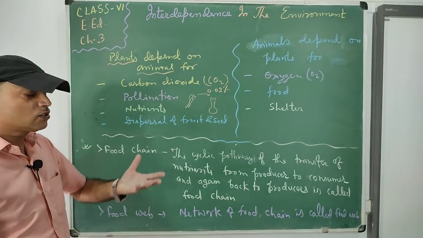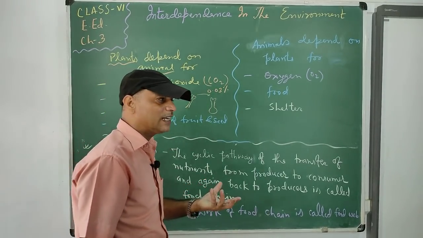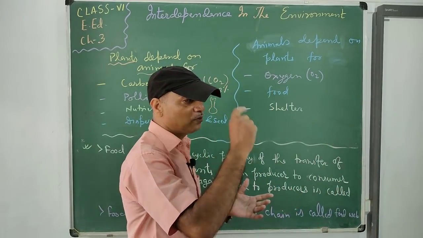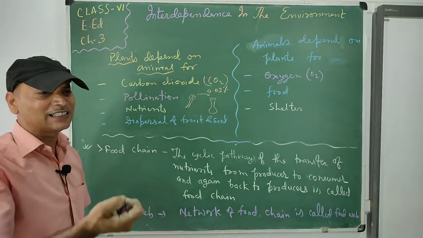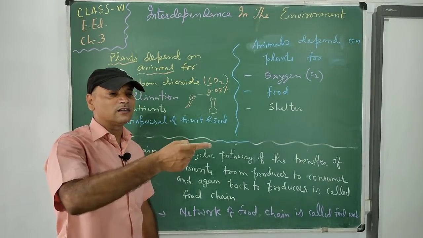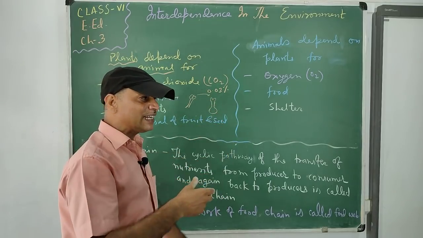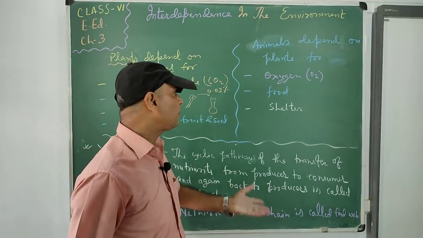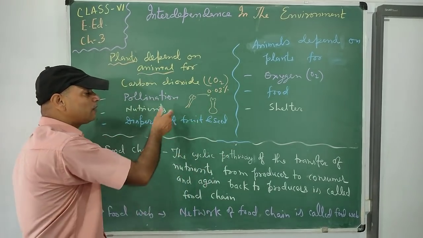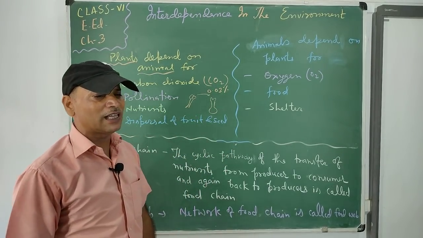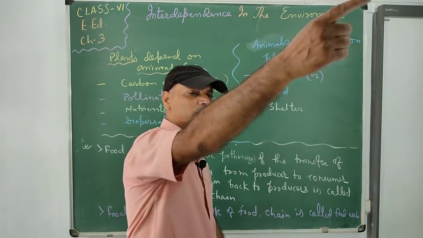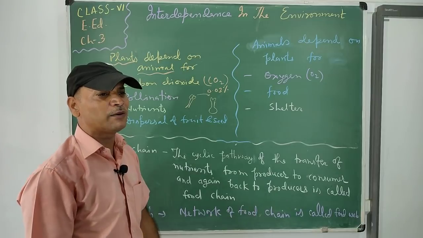How does it take place? So many flowers are there. On flowers, the insects move from flower to flower for their nectar, for their food. During the movement from one flower to another, they also transfer the pollen grain, because when they stay on one flower, pollen grains stick to their body, and they carry the pollen grain to the next flower and pollination takes place.